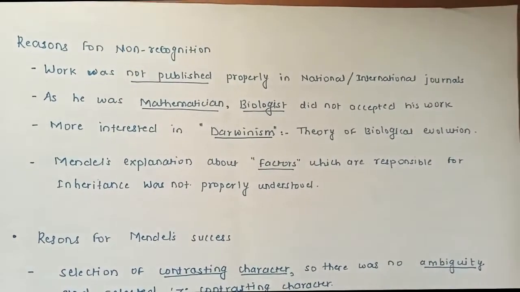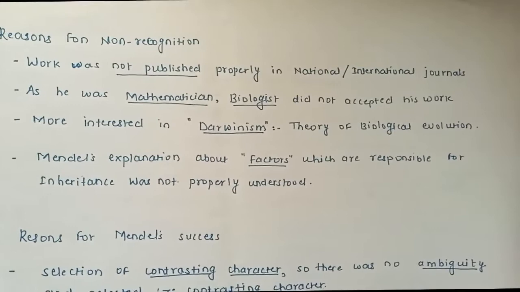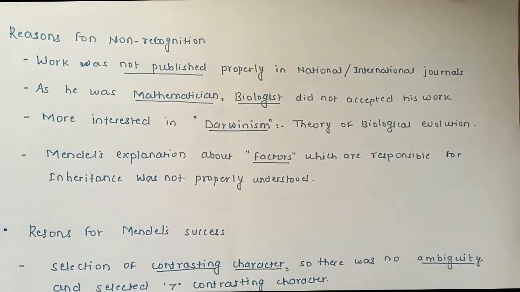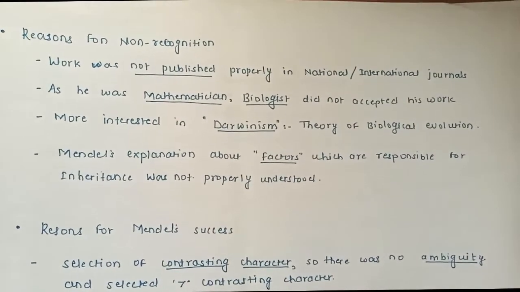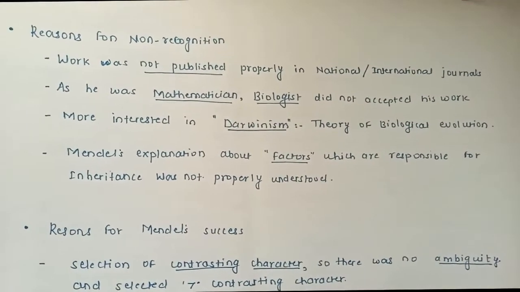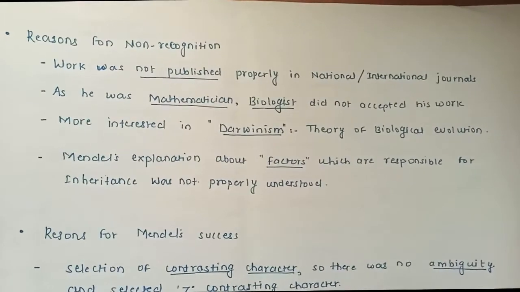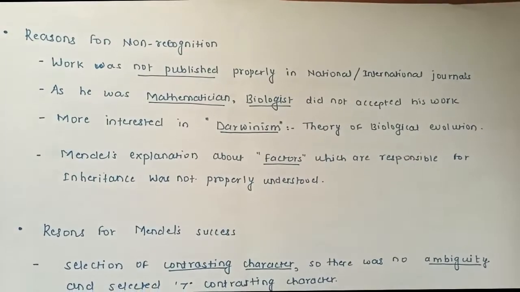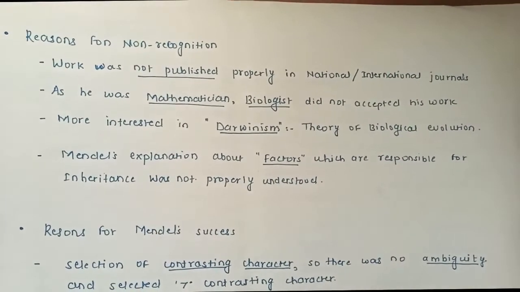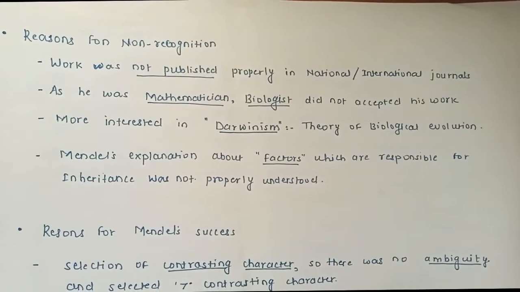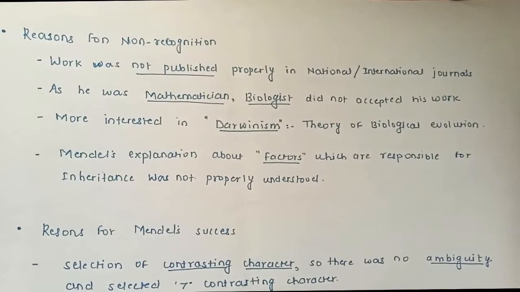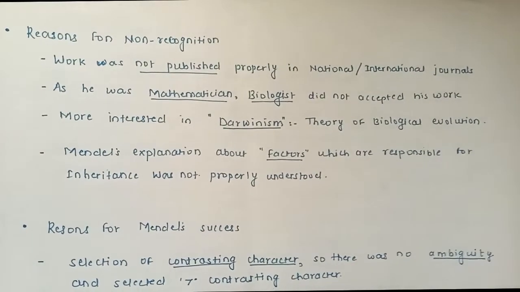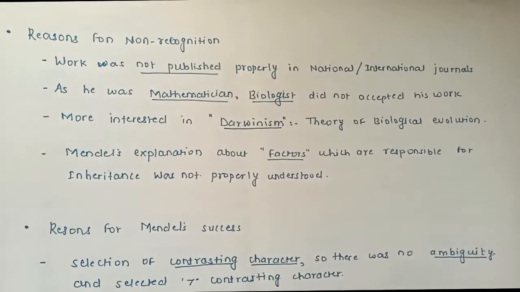There are certain things, because his work was not published in national or international journals. Even as he was a mathematician, most of the biologists in the contemporary periods did not accept his work. They did not believe in him. This can happen. So these things were not very clear to him, because when they looked at him, they perceived him as a mathematician. So that is also one problem that was there.